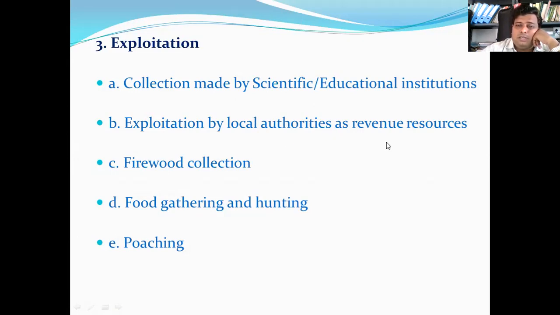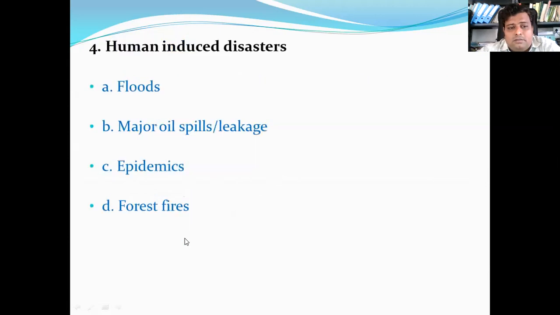Exploitation by local authorities and revenue resources, firewood collection for cooking purposes by the local people, food gathering and hunting, like the rare animals and trees that are utilized by these people. Poaching: we earlier discussed the poaching of tigers, illegal tiger trade, illegal sandalwood trade, illegal teakwood and rosewood trade. They also affect the loss of biodiversity.